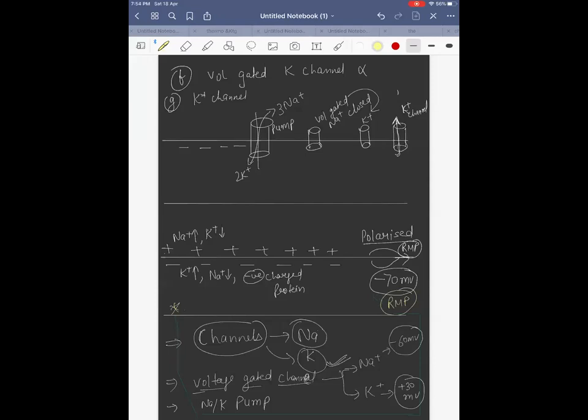The potential difference which you get across the membrane when the membrane is at resting stage, which is minus 70 millivolt, is called the resting membrane potential. And it is nothing but polarization, because your membrane is polarized: outside positive, inside negative.